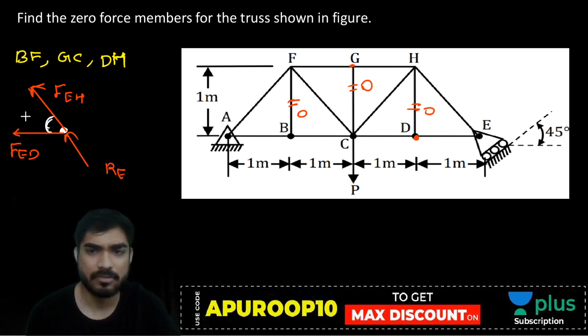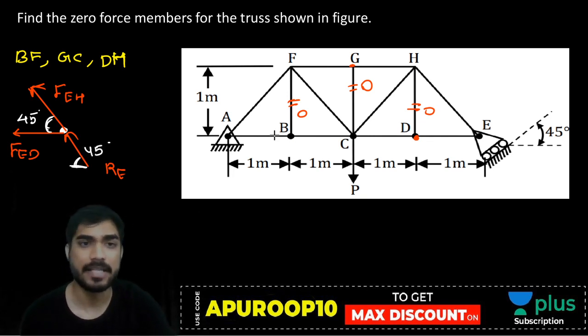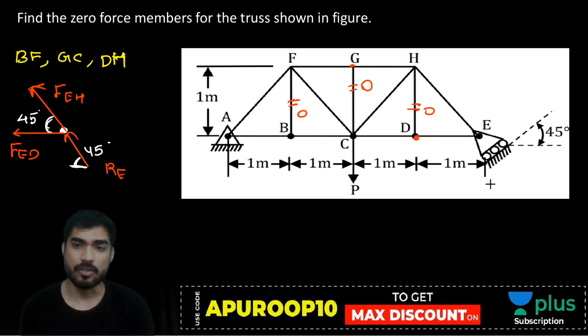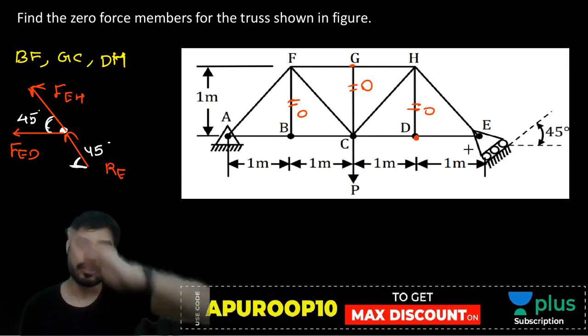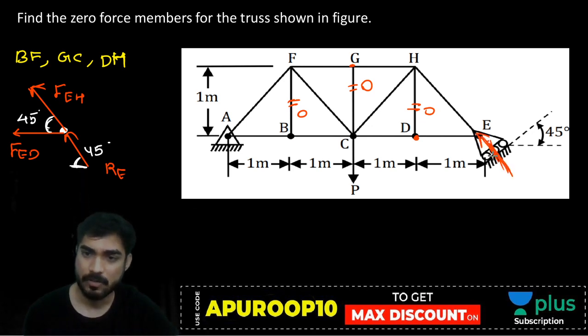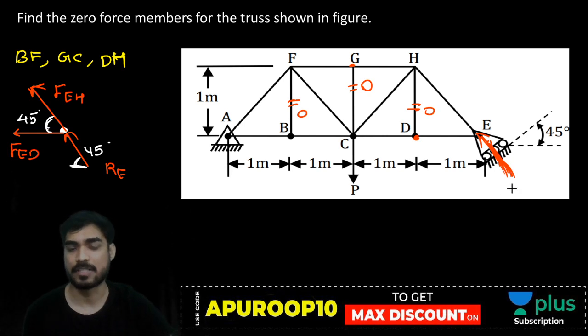This will be 45. And what is this angle? This is also 45, right? है कि नहीं? RE is also at 45 because the roller is inclined. So RE will be like this, normal to the surface at 45 degrees.